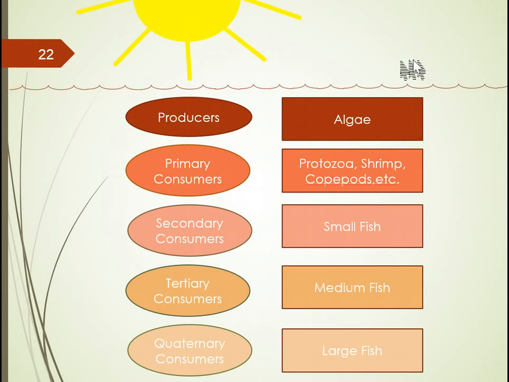So if we were to remove all the algae from any marine or aquatic environment, all these other organisms shown below algae would cease to exist. So it's pretty amazing how important these little living organisms are for the ecosystem on our planet Earth. Now again, all this gets back to the fact that these algae have the ability to undergo photosynthesis. They produce oxygen, they produce carbohydrates.